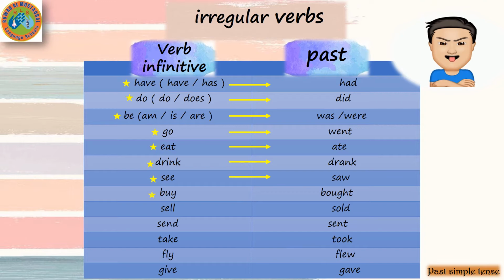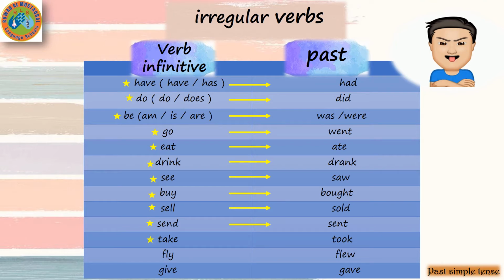Buy, in the past, bought. Sell, in the past, sold. Send, in the past, sent.